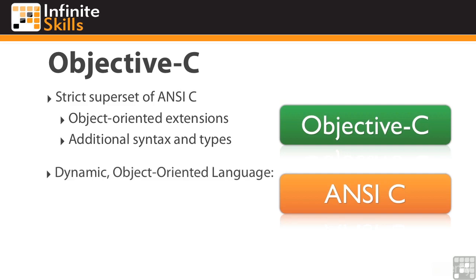Objective-C is considered a dynamic object-oriented language. So what does this mean? This dynamism comes in 3 forms. There's dynamic typing, and this allows your application to determine the class of an object at runtime. You'll sometimes hear the term duck typing, which comes from the phrase, if it walks like a duck and it talks like a duck, it must be a duck. This simply means that we can think less about concrete types and more about object features and behavior.